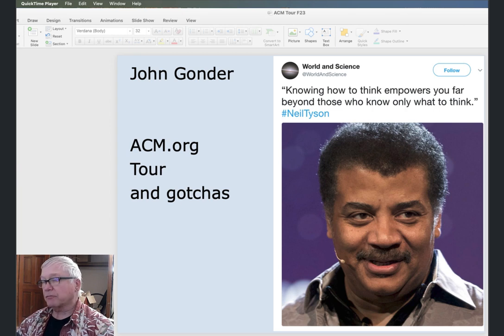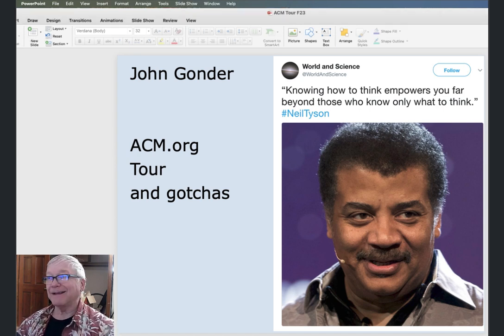Okay, this is John Gonder for a tour of acm.org and its website and pages and the gotchas associated with our use of the ACM in my classes.